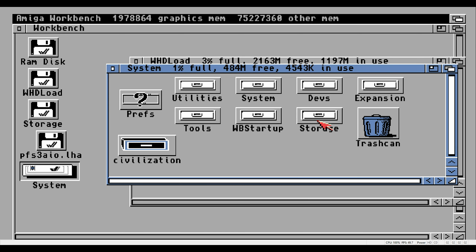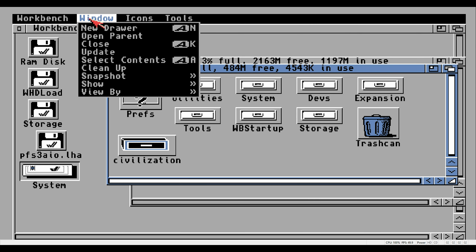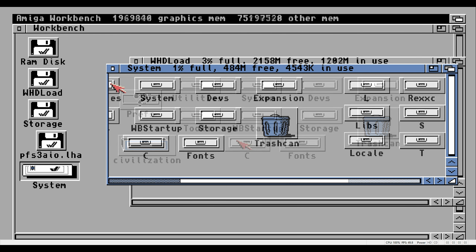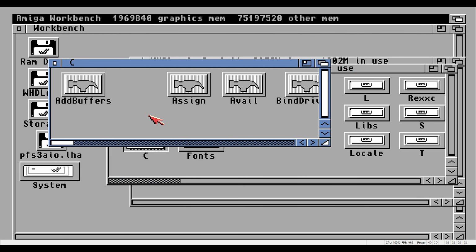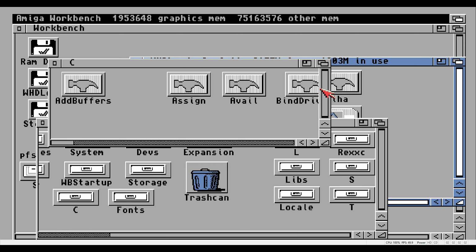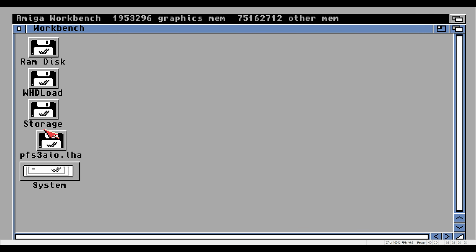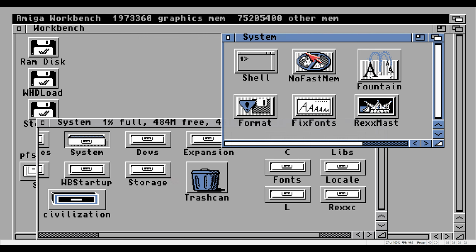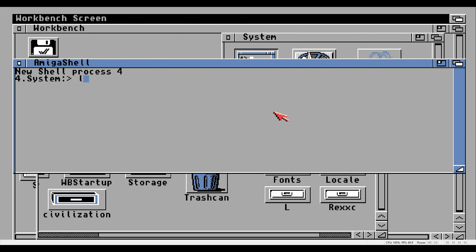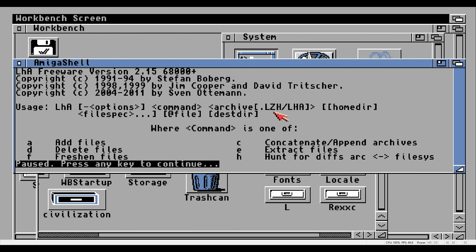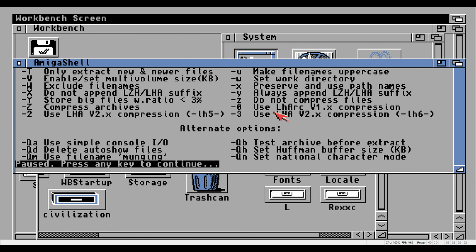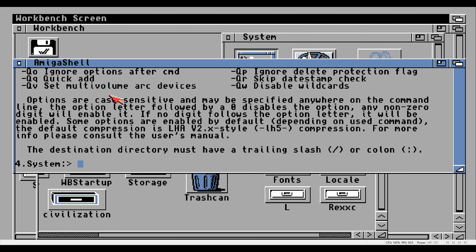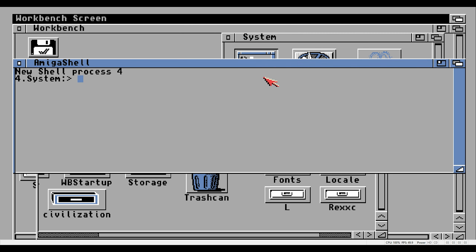Go to the Workbench folder, right click, go to Window, and Show All Files again, and enter the C folder. You just need to drag the LHA file that we have renamed into the C folder. To verify that this has worked correctly, we can load the shell up again and type LHA, and you should get something that looks a little bit like this. Now that the LHA archiver is installed into Workbench, we can go back to the shell again.